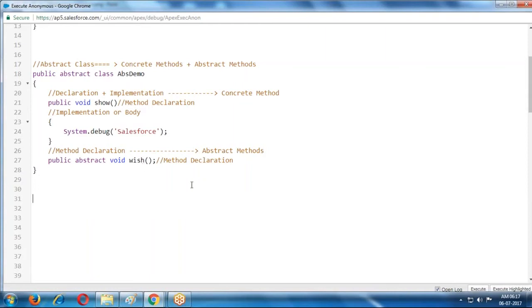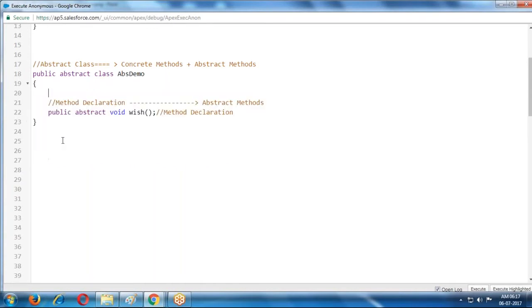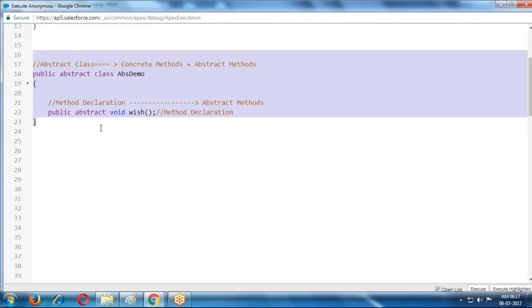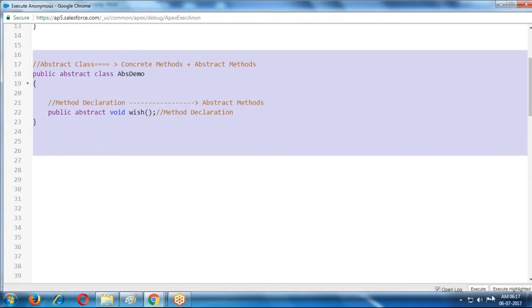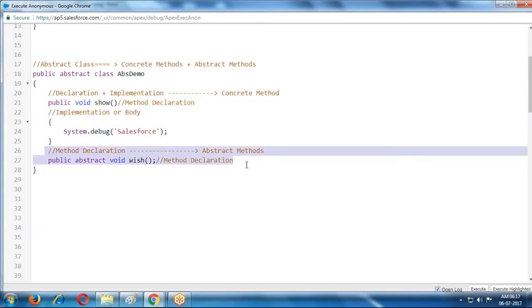You can provide any type of method. Can I provide only abstract methods? Yes, you can provide only abstract methods also, it is allowed. Or can I provide only concrete methods?